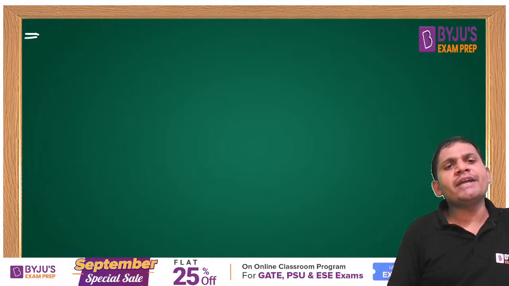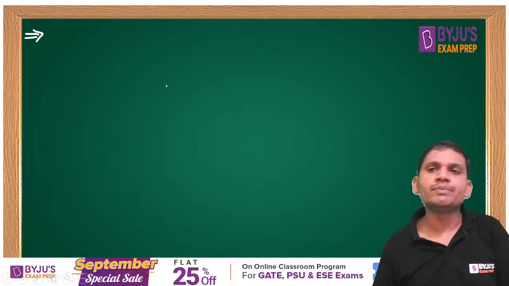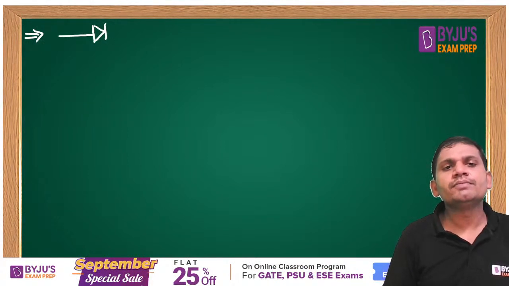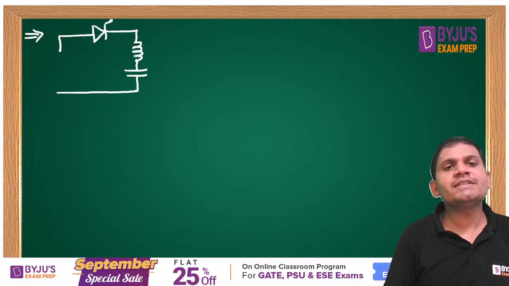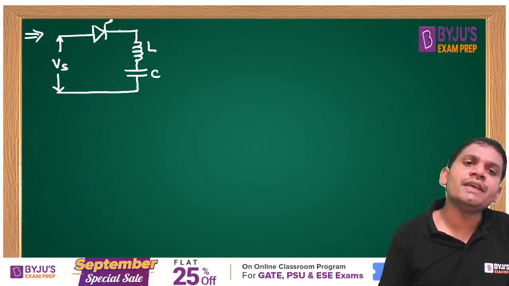Here one more very important point I am giving, in the concept of LC circuit, students. For example, if a thyristor or diode is given with an LC circuit, okay, this is the Vs. Yes, friends, this is L and this is C.